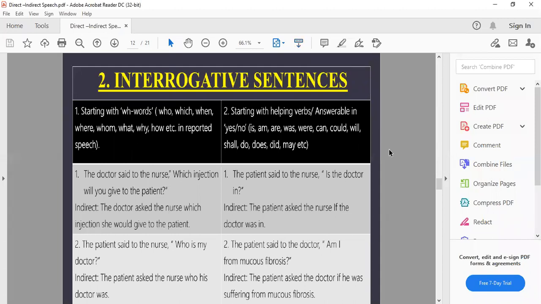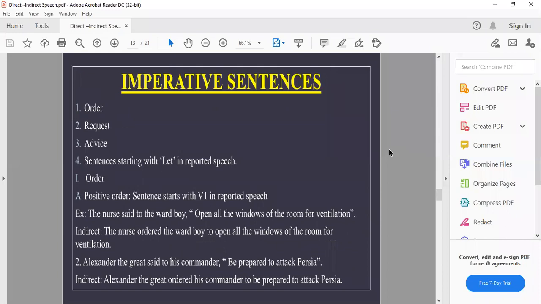Coming to the next form, we discussed that we have imperative form when there are some sentences relating to order, request, advise, or the sentence can start with let, or the positive sentences in the form of order can start with the first form of the verb. And while changing these sentences, we change the reporting verb according to the meaning given in the reported speech: ordered, requested, advised, or asked. And then we remove the inverted commas and we add conjunction to. After that, we use first form of the verb, no change of tense. That means the sentence changes into infinitive mood.